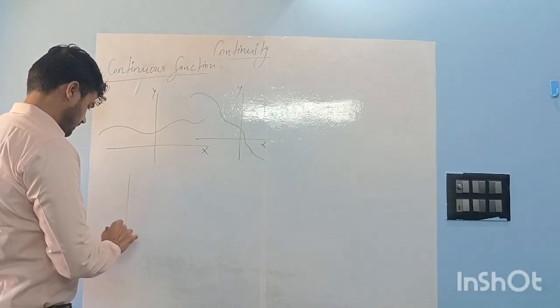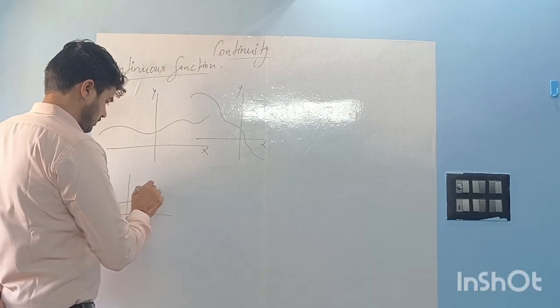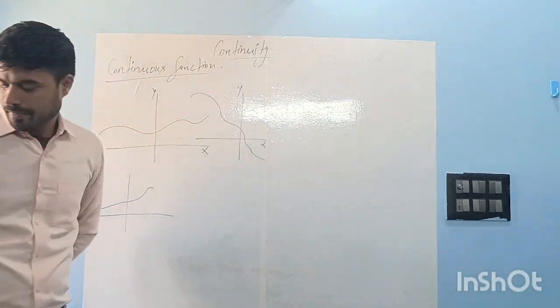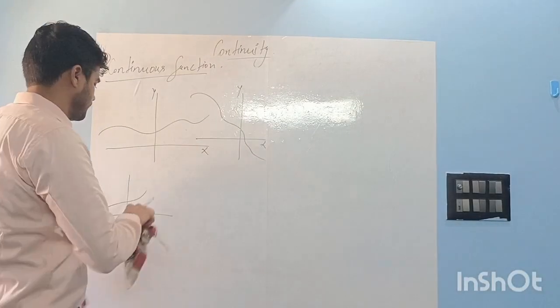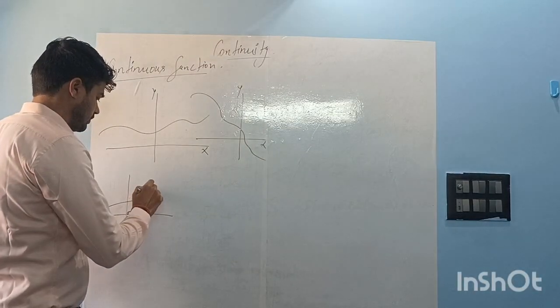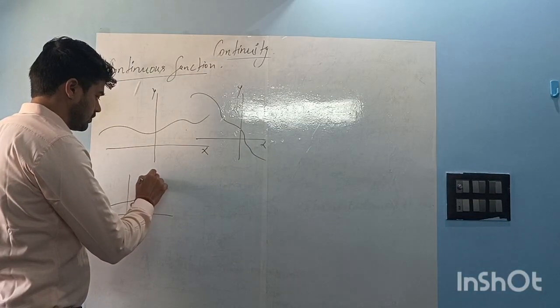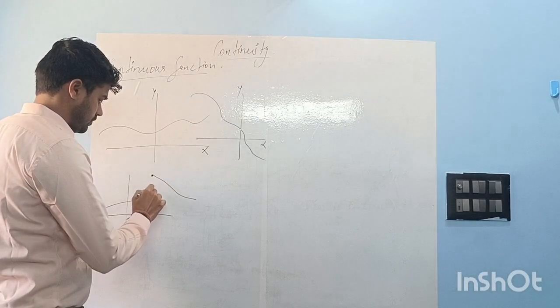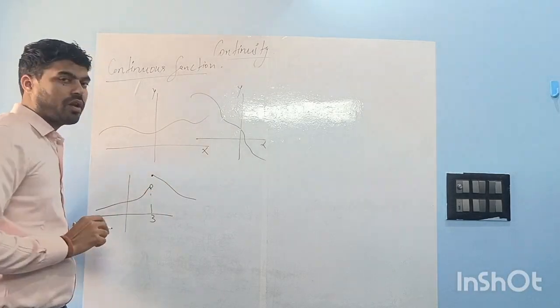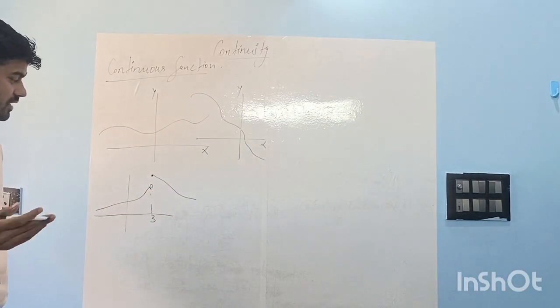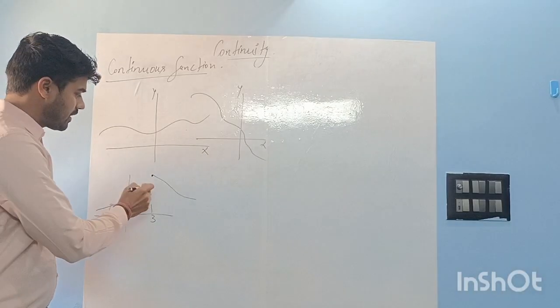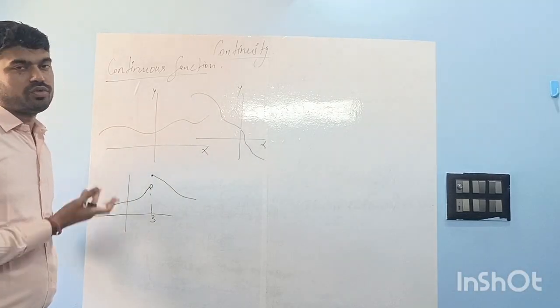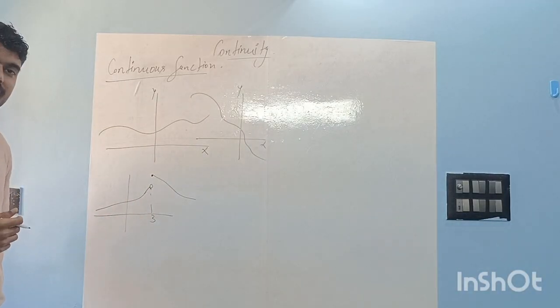And what about this one? Obviously, you can see we have to pick our pen here. It has a break, so it will not be continuous at x is equal to 3, right?